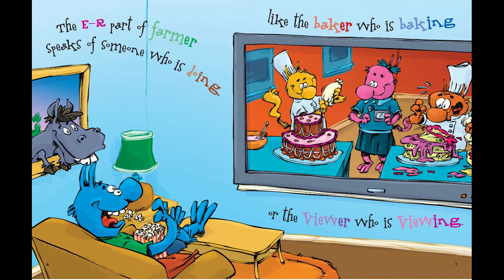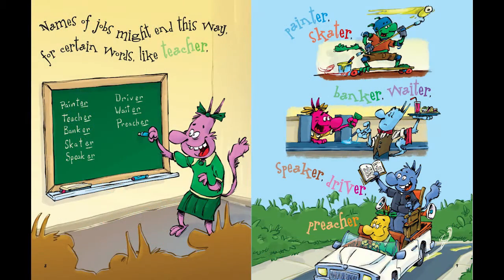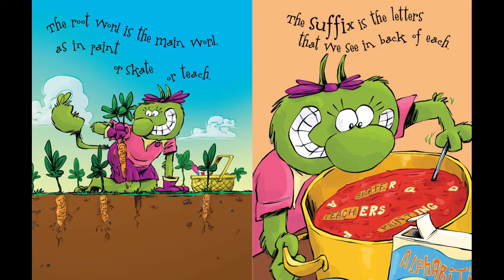The er part of farmer speaks to someone who is doing, like the baker who is baking or the viewer who is viewing.